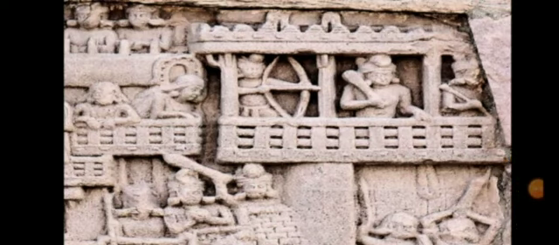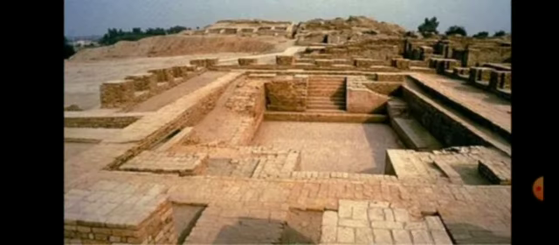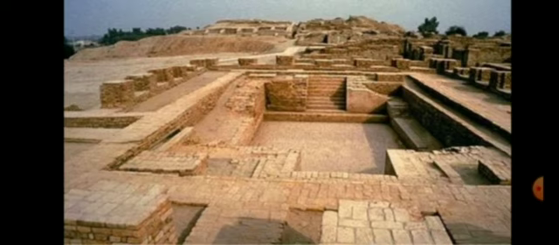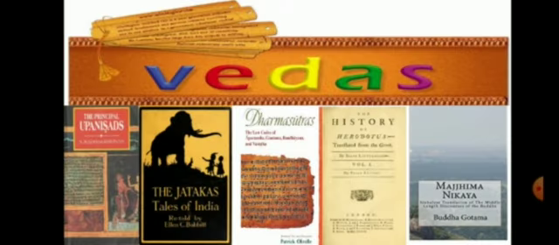How do we get to know much about those villages and towns? From two kinds of sources: from archaeological excavations in different places, and from the books composed during the period. Archaeologists have excavated hundreds of sites in the Ganges Valley and have tried to know more about the lives of people of those days. Some important archaeological sites at the time of the Mahajanapadas are Hastinapura, Atranjikhera, Kausambi, and Pataliputra. The books during that period were mostly religious. Even though they were religious, they tell us a lot about the towns and villages and about the kings and rulers of those times.